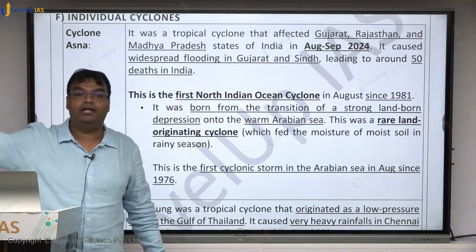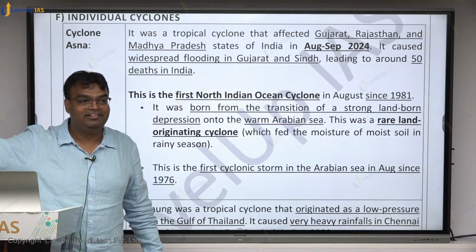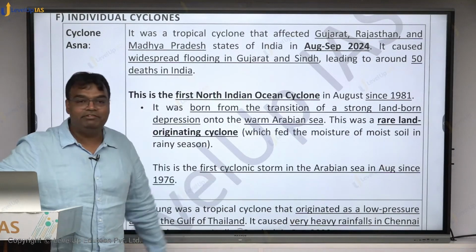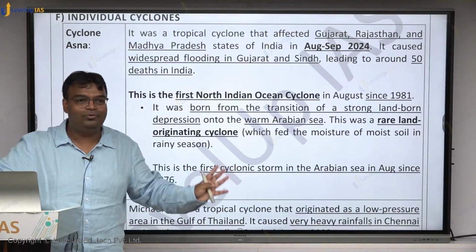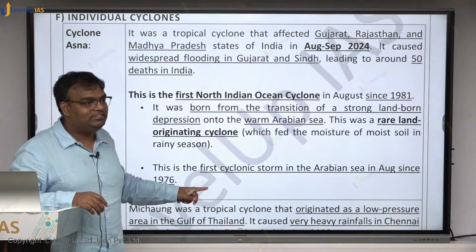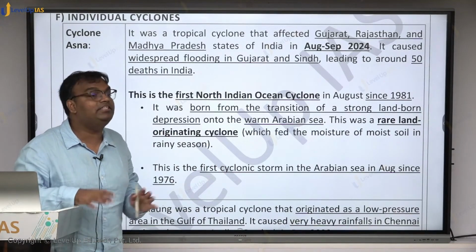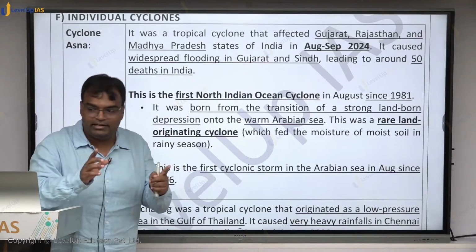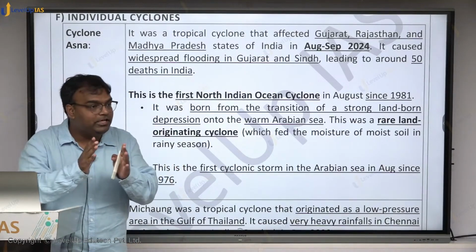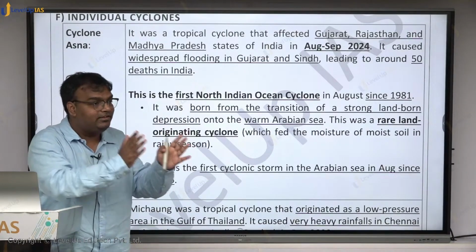1981 में cyclone कहाँ आया था? Bay of Bengal में आया था. Arabian Sea में तो 1976. None of us were born. In August, a cyclone had originated in Arabian Sea at this time. This is how rare cyclones during monsoon is, because we understand India में monsoon period में India में cyclones के